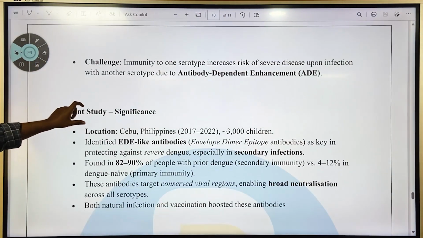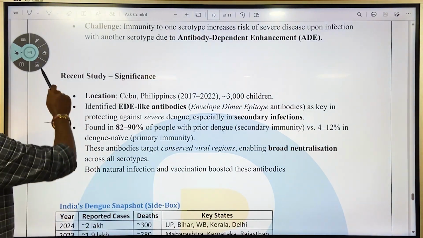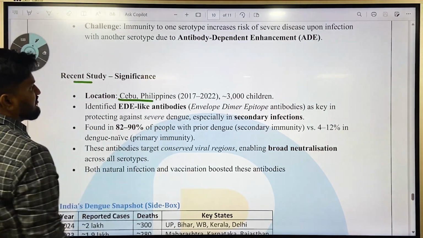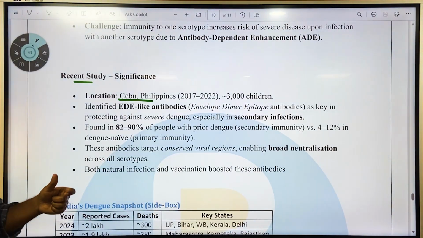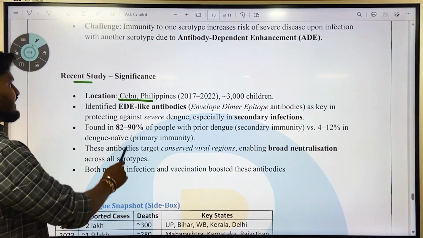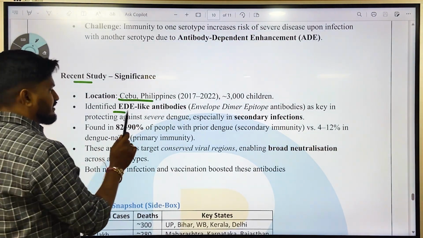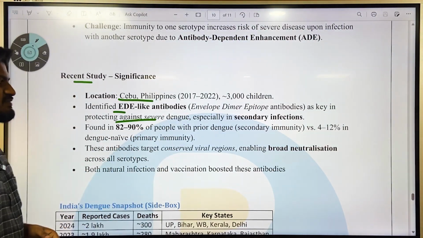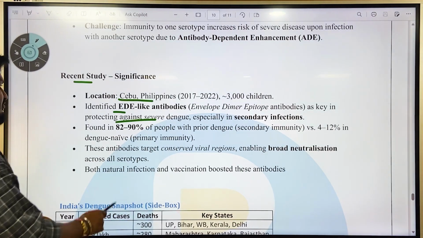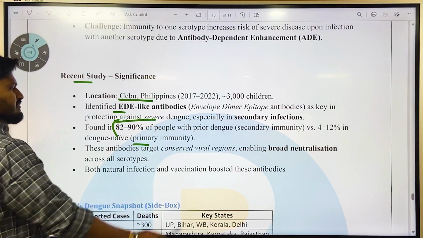Okay, so why is it in the news? It is in the news because there was a recent study covered in The Hindu. The location of the study was Cebu, Philippines. It was conducted over the period of 2017 to 2022 and studied over 3000 children. It identified EDE-like antibodies, that is envelope dimer epitope antibodies, as key in protecting against severe dengue, especially in secondary infections. They were found in 82 to 90% of the people with prior dengue or secondary immunity versus 4.12% in dengue naive, that is primary immunity.